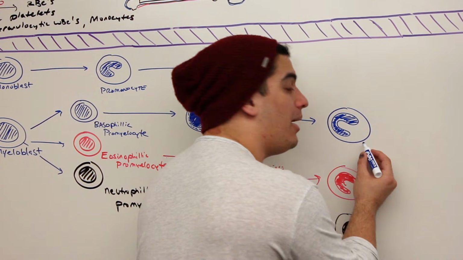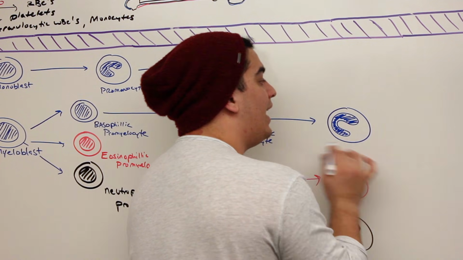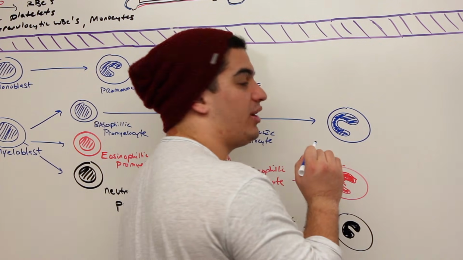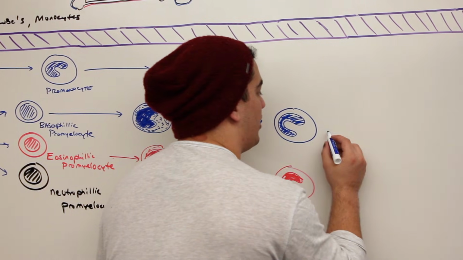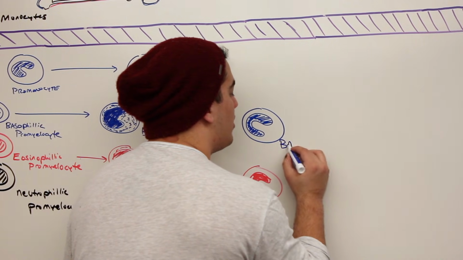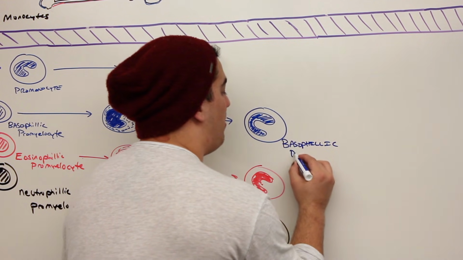So now this is called a band cell. Okay? What is the difference between a band cell and a myelocyte? It's that they complete that constricted form of the U-shaped nucleus. So now it's a completely formed U-shaped nucleus. So this is called a basophilic band cell.